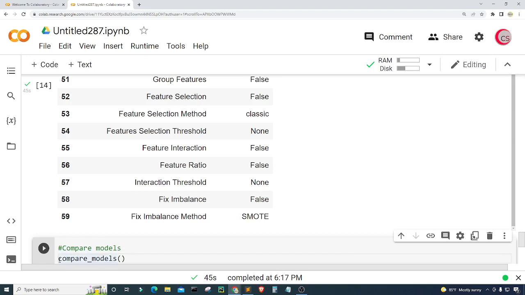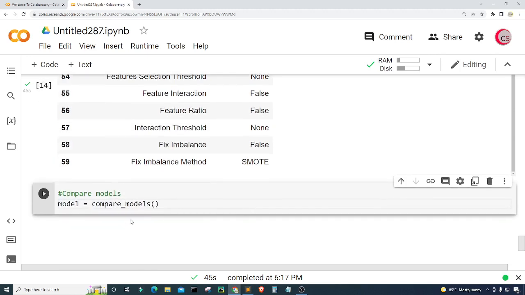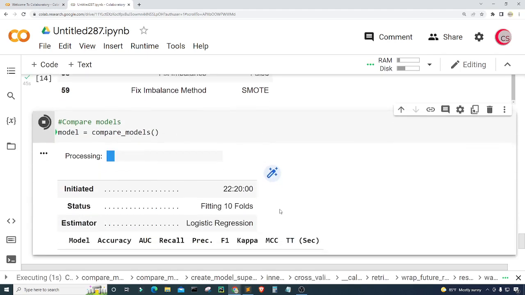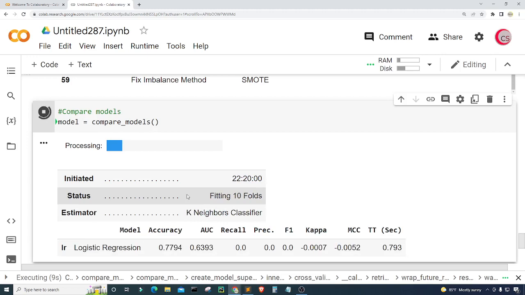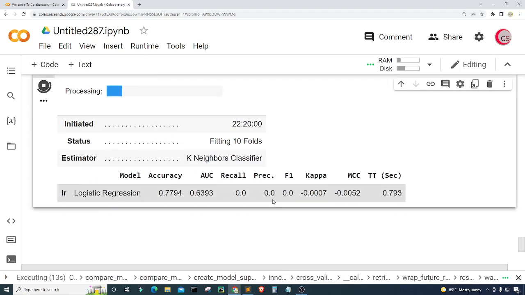And I'm going to create a variable called model and set it equal to compare models. And let's run this. What this will do is allow us to compare metrics from different models. Okay, so it's going to create this nice grid for us.